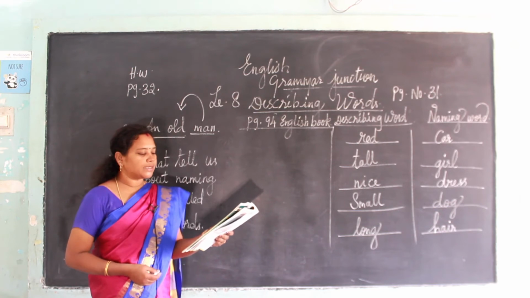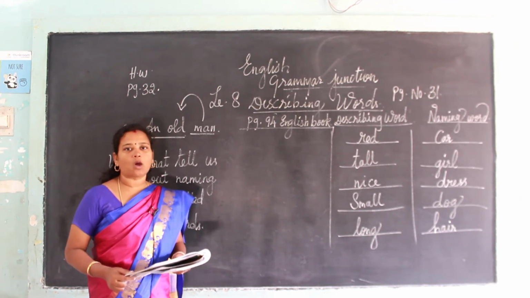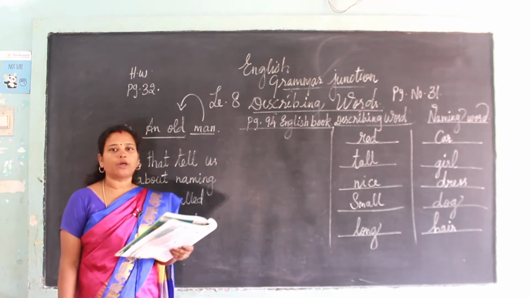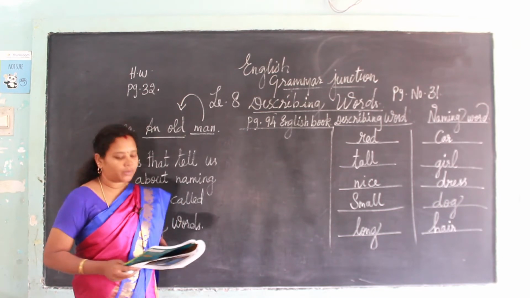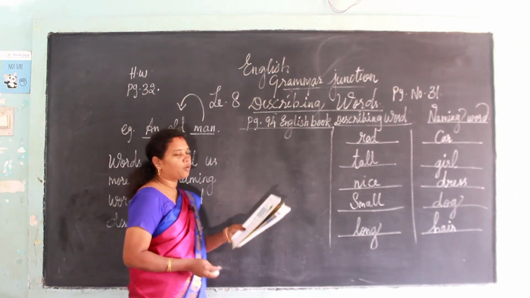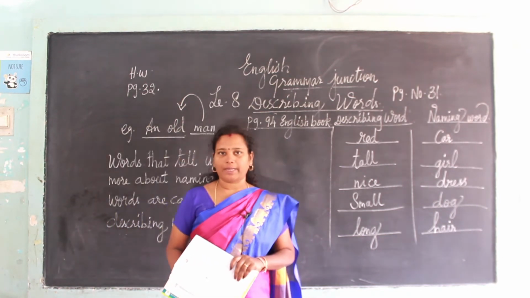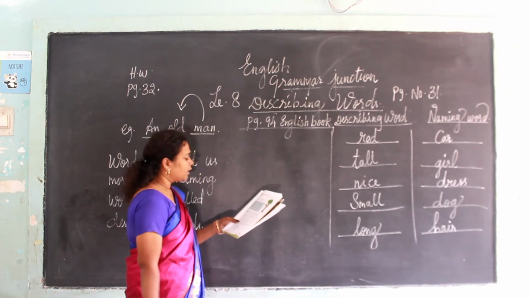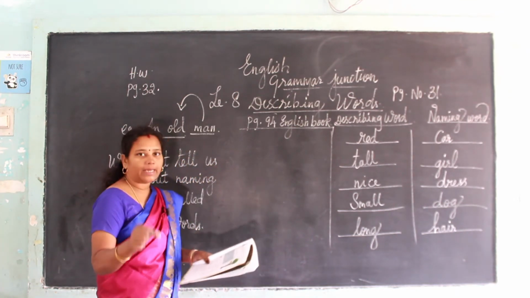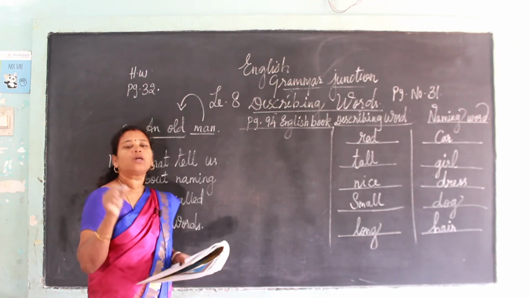You have to color the snails with describing words on them. Take out page number 95 in your English book and start writing with me. First, you have to take the colors with you. Take any colors. Okay. Now here, what are the words? Describing words. You have to color it.